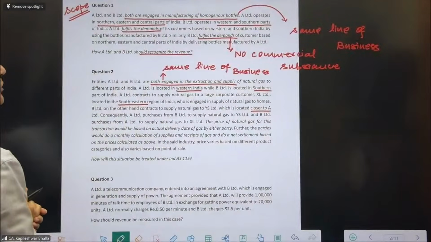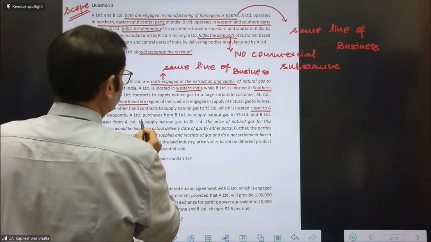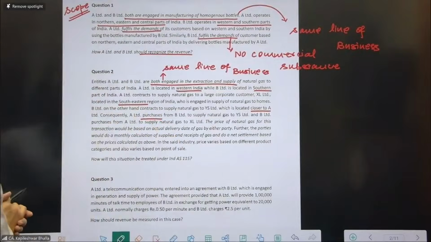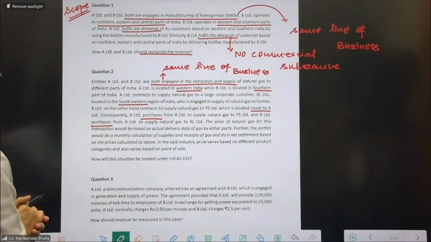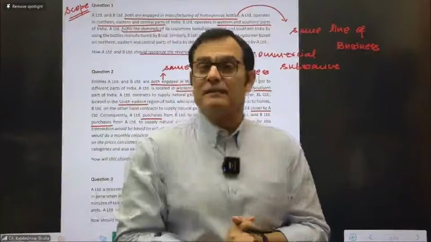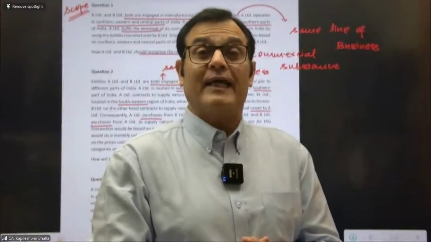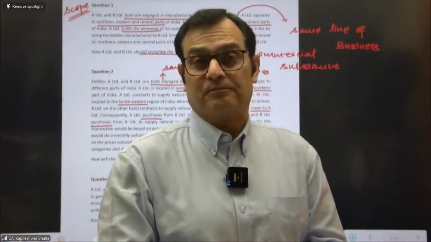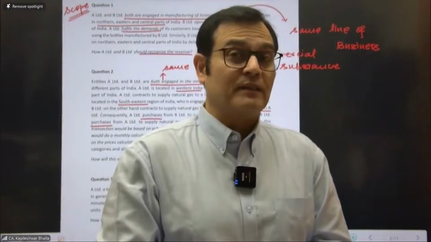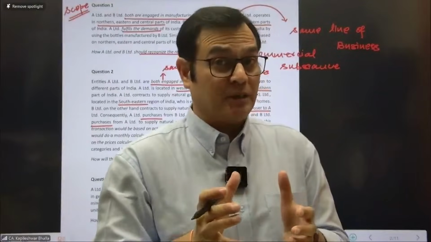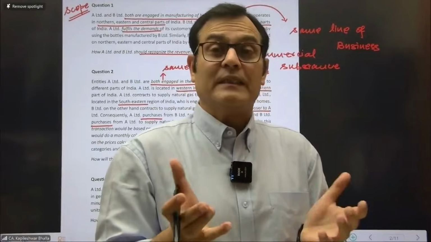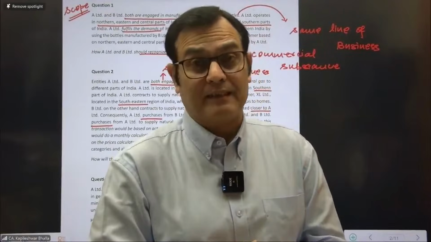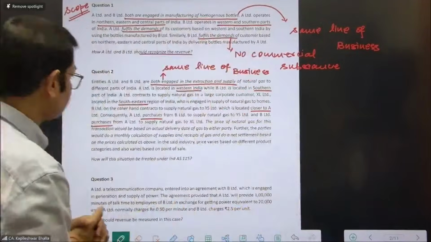Consequently, A purchases from B to supply the natural gas to YS, and B purchases from A to supply the natural gas to XL. So they are basically making a purchase of gas to supply to their customer. Now the question to be seen is, are they taking help from each other? Is there a concept of commercial substance, or is the commercial substance lacking? That would be the deciding factor.